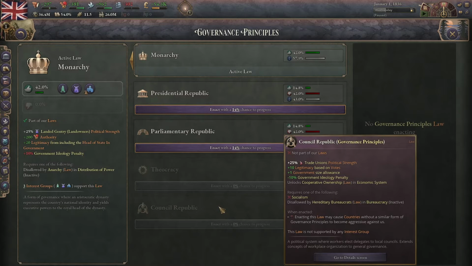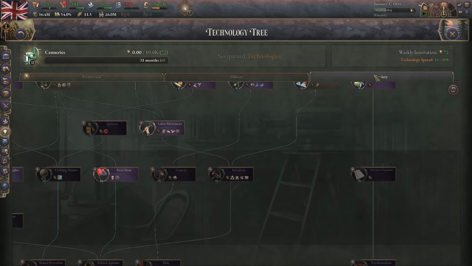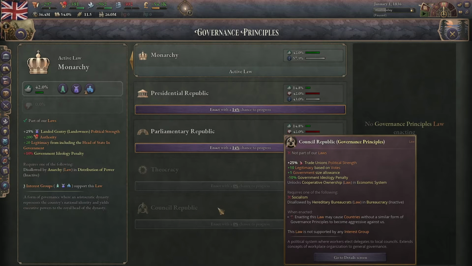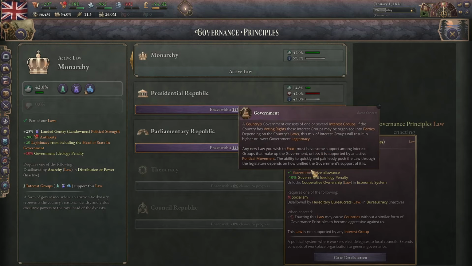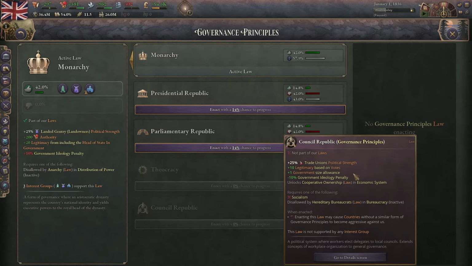The Council Republic is the last one in this list, and it can only be unlocked after you research socialism, which is here, by the way, in the society tree. The Council Republic functions pretty similarly to the Parliamentary Republic, except you get half of the legitimacy from votes that you do with the Parliamentary Republic, and you get minus 10% government ideology penalty. Having less government ideology penalty means that you will suffer less legitimacy loss when you have people in your government that disagree with your current laws.